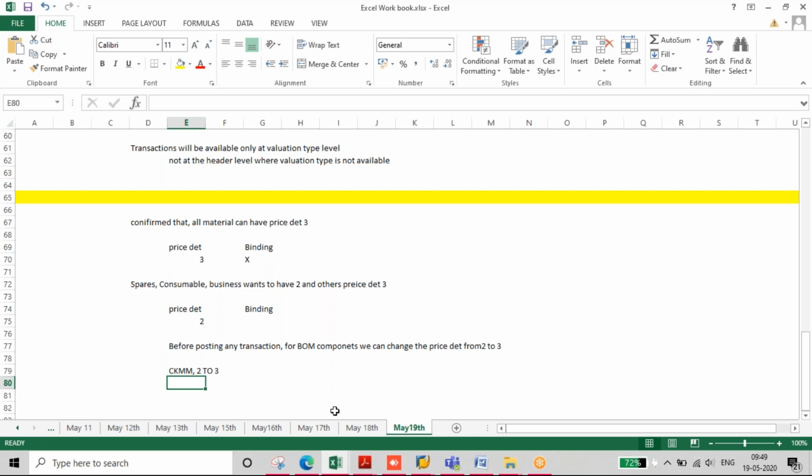If we do this 2 to 3 in CKMM, in the material master it will automatically change. So instead of going one by one, we go by CKMM. It is a mass transaction, where we directly change from 2 to 3.